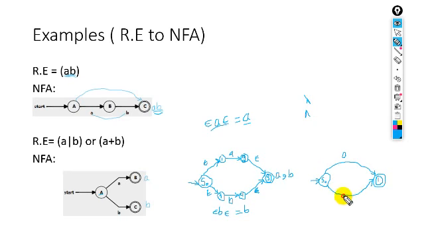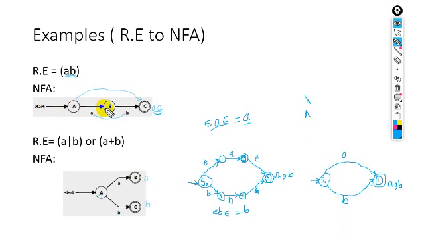Look at this. At a time, the machine accepts either one path letter or the other path letter, either A is accepted or B is accepted.